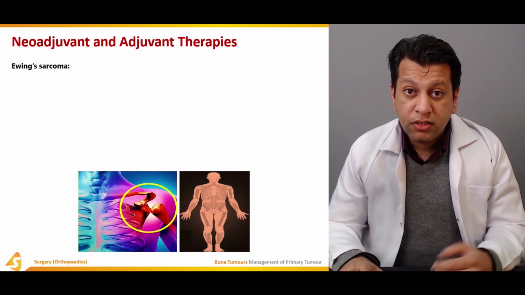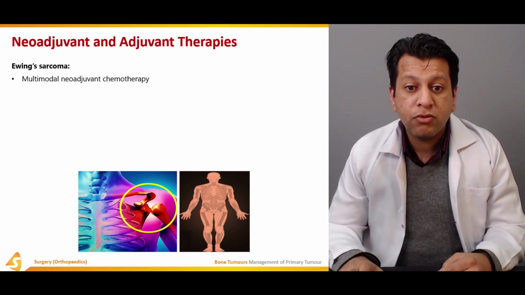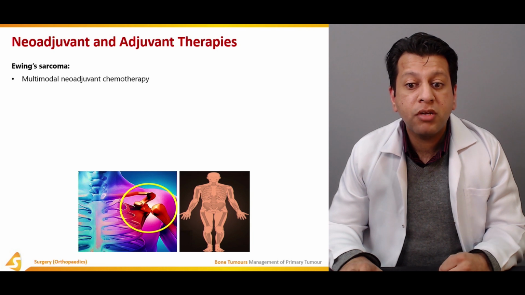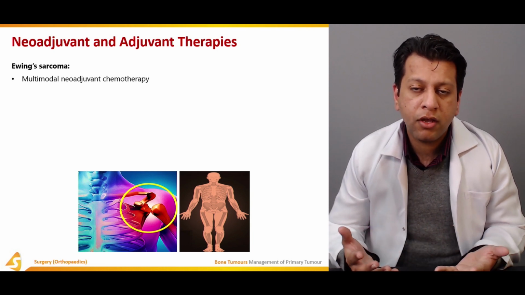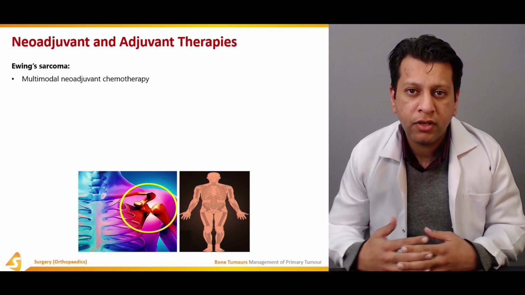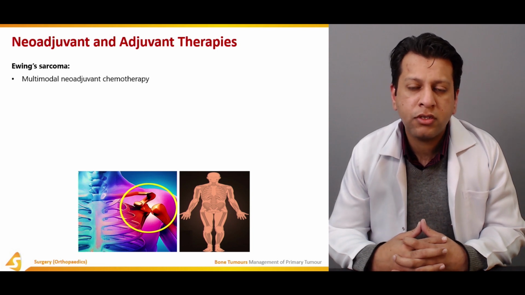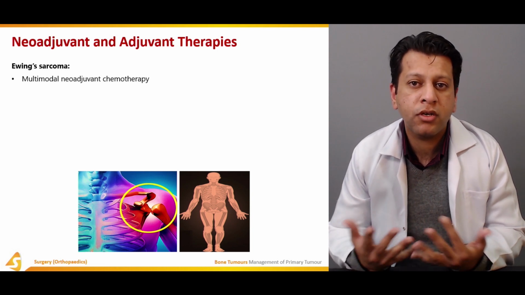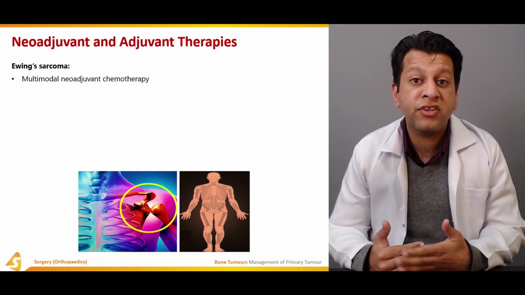Now, in case of Ewing sarcoma, it's usually most common in children below the age of 10. So sometimes multimodal neoadjuvant chemotherapy has to be utilized. Initially, this is one of the rare tumors which is radiosensitive. And way back in the 90s and early 21st century, the most common treatment was radiotherapy. But now the modes of treatment have changed.